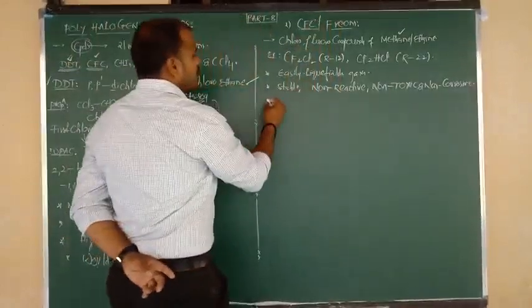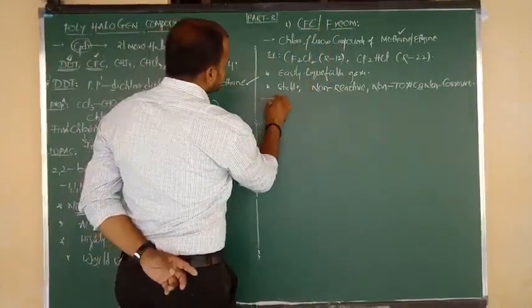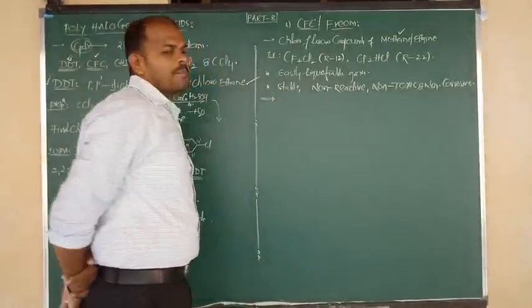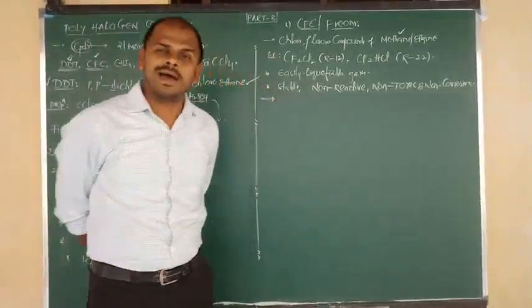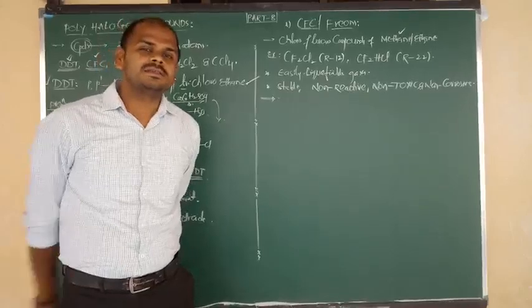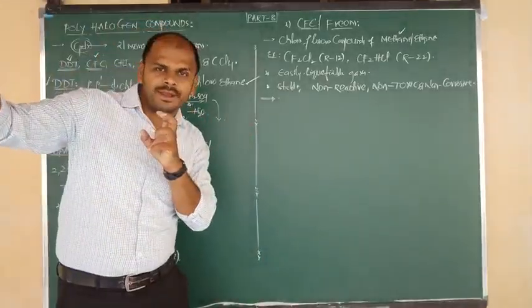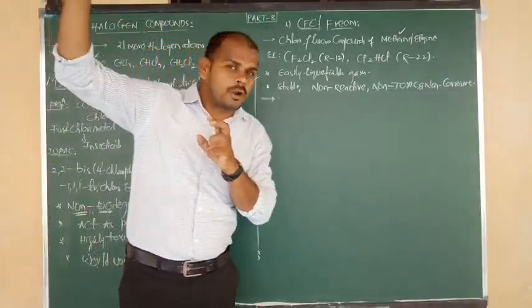Next, what is the effect of Freons? The chlorofluorocarbons used in ACs are released into the environment and reach the stratosphere.